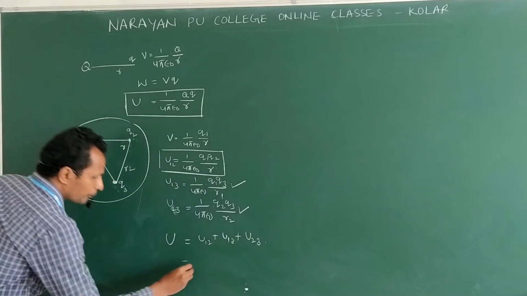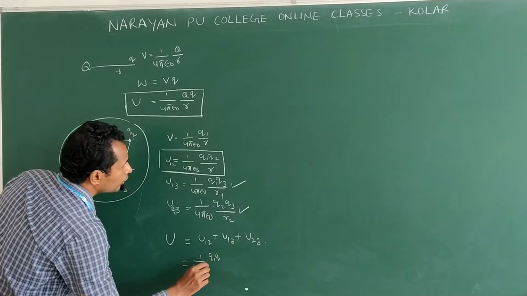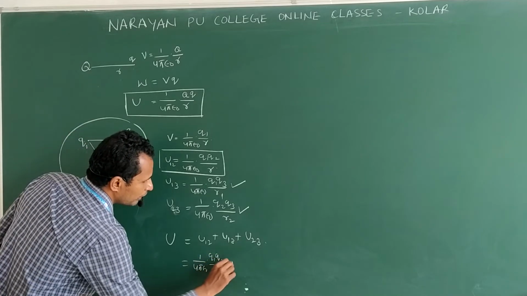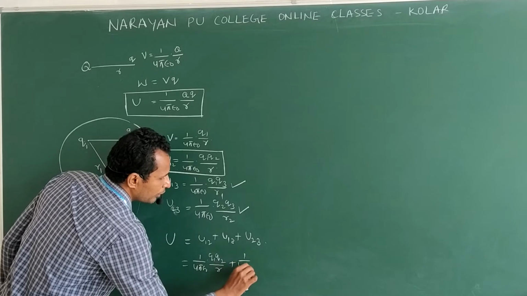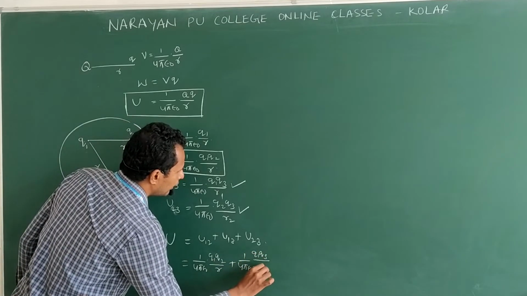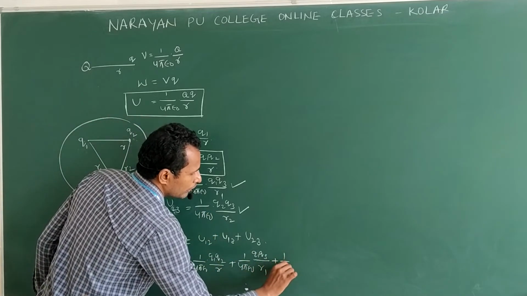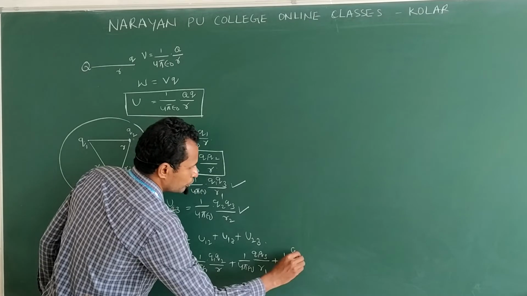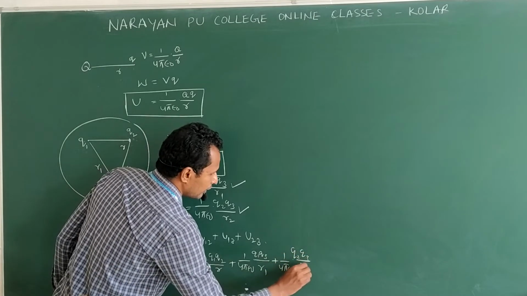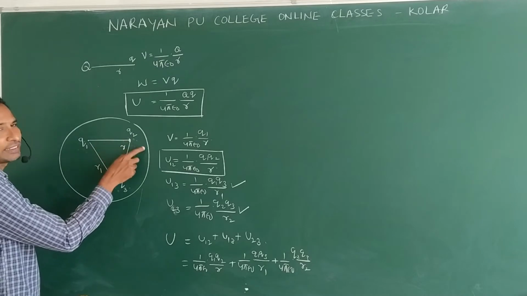You add up 1 by 4 pi epsilon naught Q1 Q2 by R plus 1 by 4 pi epsilon naught Q1 Q3 by R1 plus 1 by 4 pi epsilon naught Q2 Q3 by R2.